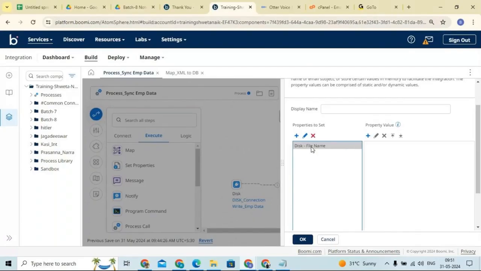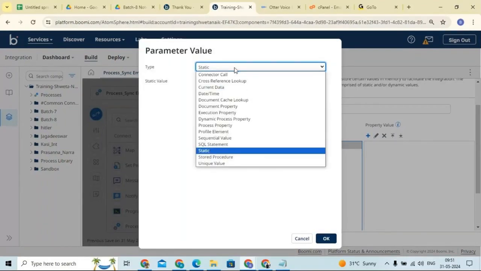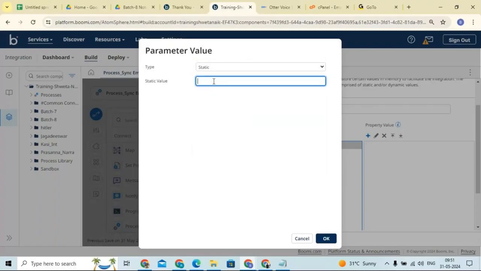Click on this file name property. Now you can select the values. Click on the plus button, and here you can give whatever parameter type you want. Or you can select from the profile element, or if you want to give any property values, you can give them. For the time being, I'm going with static. I'm giving some file name, employees data underscore.